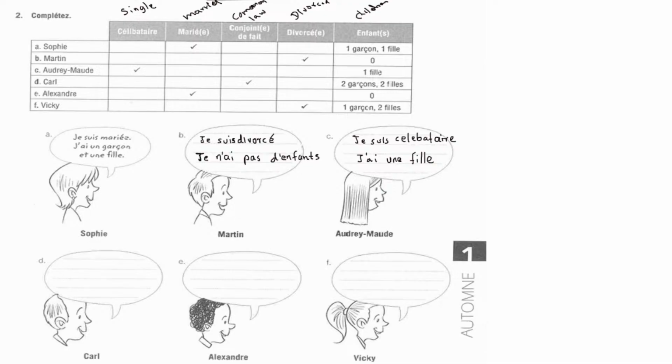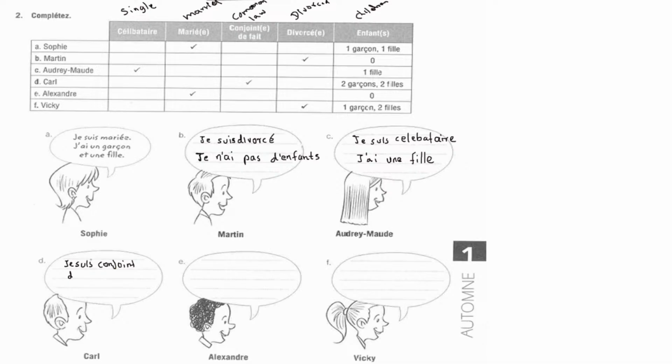And then if you look at Carl, he is conjoint de fait. It means he's in a common law relationship. It means he's living together, but he's not married. He has two sons and two daughters. So je suis conjoint de fait. Conjoint. Okay. And here you see there's an e mentioned.